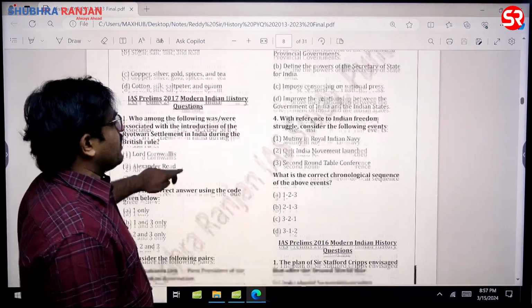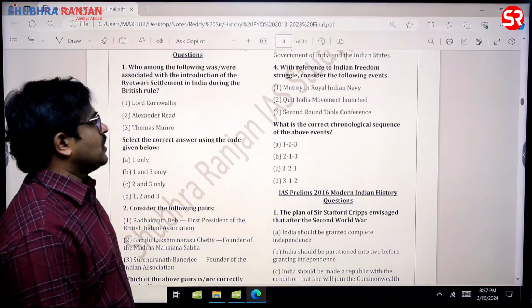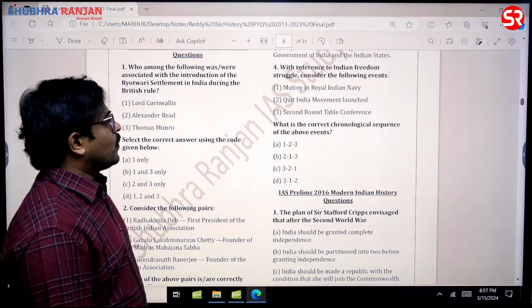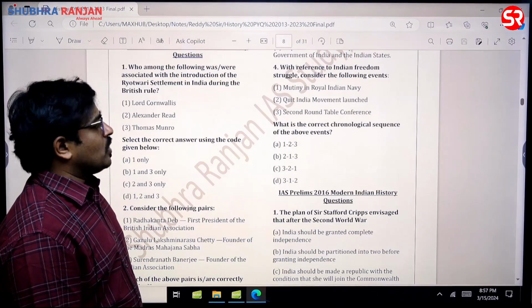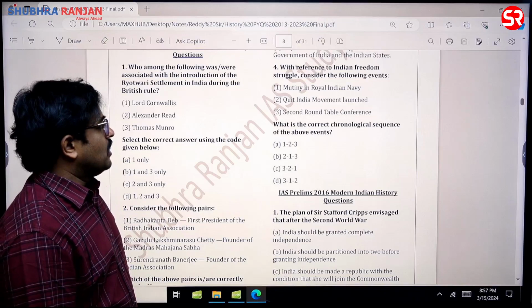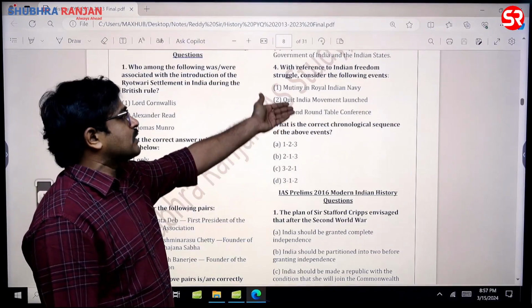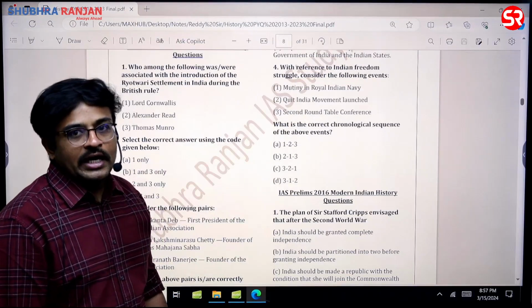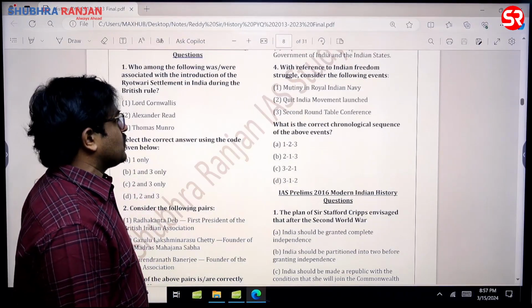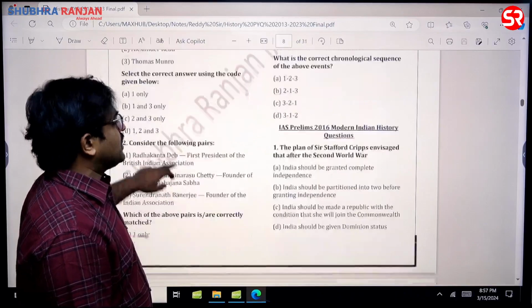Then with reference to the Indian freedom struggle, consider the following events: mutiny in the Royal Indian Navy, Quit India movement, and second round table conference. Three events are mentioned. Of these three events, which event occurred first? Naturally, second round table conference, Quit India movement, and mutiny in the Royal Indian Navy, sir. So 3, 2 and 1 is the answer. C is the answer for this question.